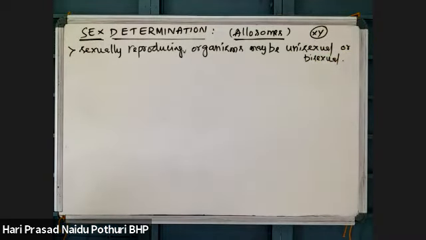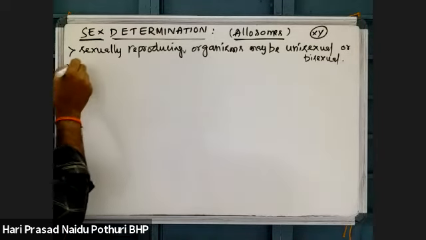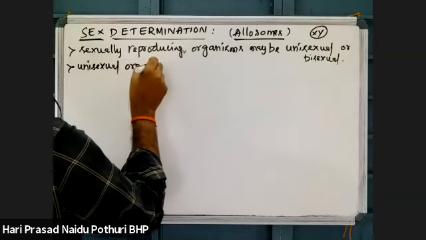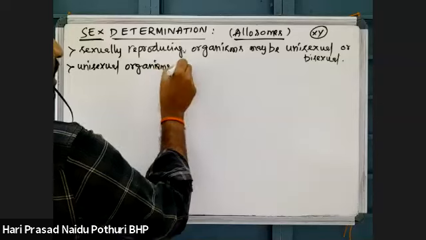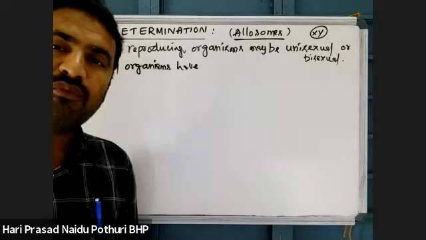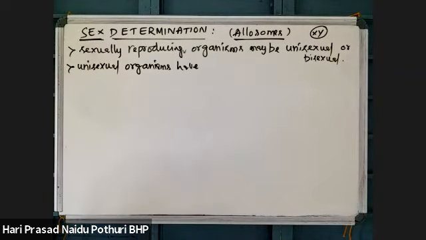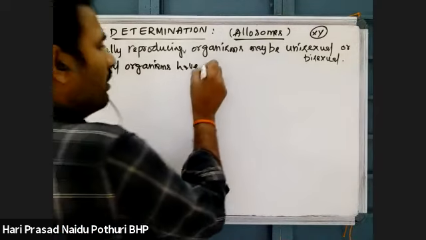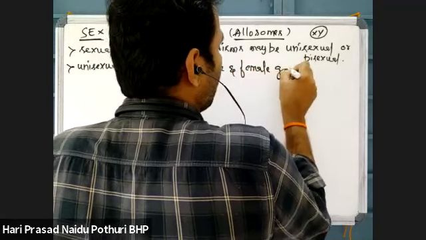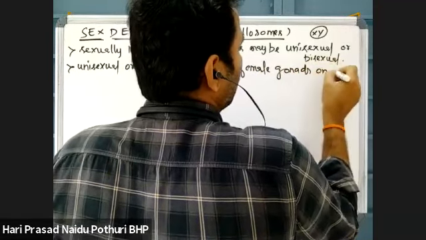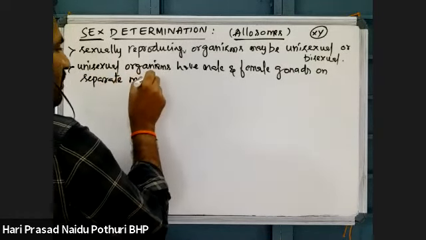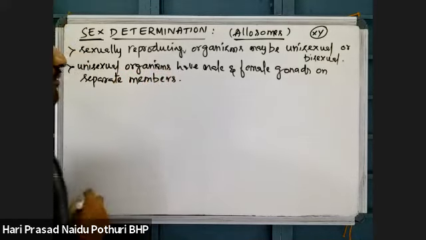Now from this, unisexual organisms have male and female reproductive parts on separate individuals. That means male and female gonads are on separate members of the same species.